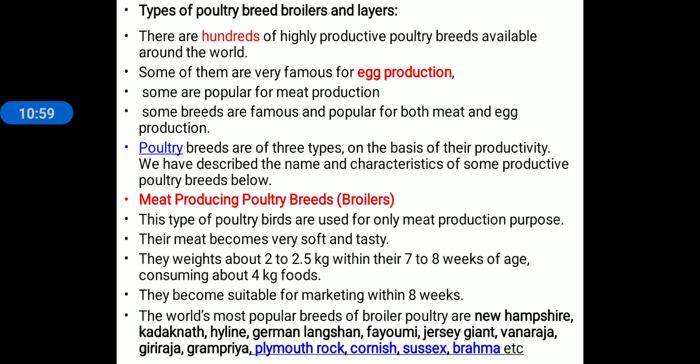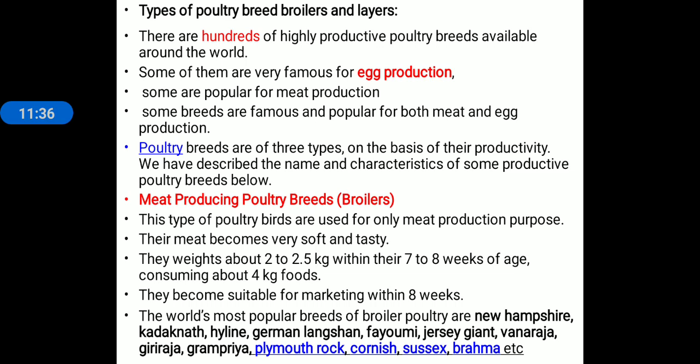Now, the next point is types of poultry breeds, broilers and layers. There are hundreds of highly producing poultry birds available around the world, out of which some are famous for egg production, some are famous for meat production, and some of them are used for both meat and egg production.